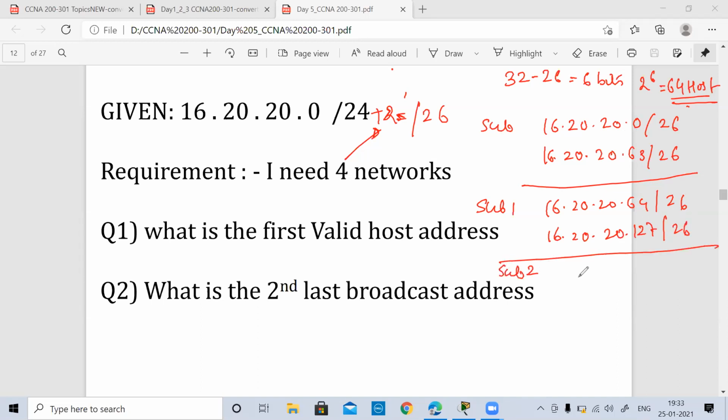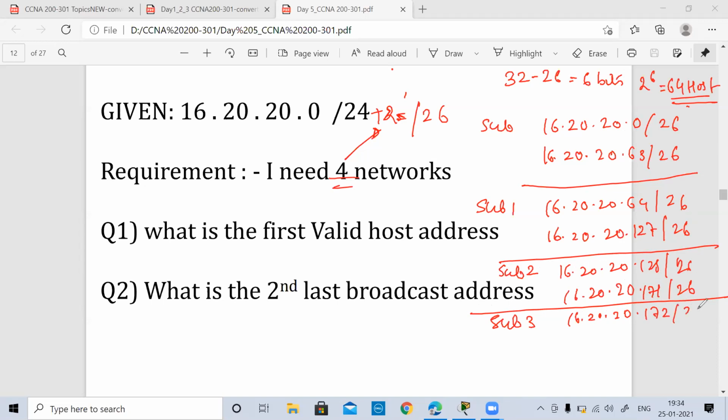Similarly, subnet 2, we are in the 3rd subnet now: 16.20.20.128 slash 26 till 16.20.20. plus 63 you are going to add. So that becomes 171. And the last we have subnet 3, which is 16.20.20.172 slash 26, and you add 63.